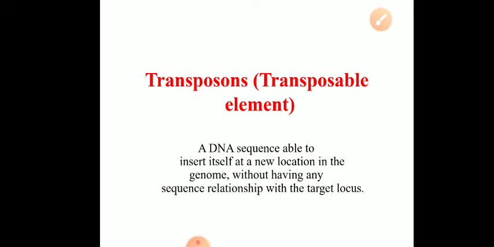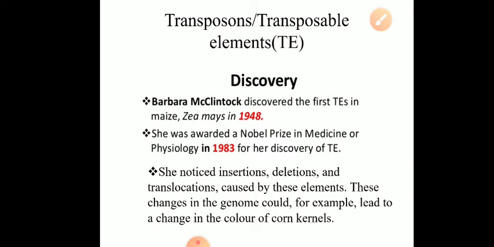In general, a DNA sequence which is able to insert itself at a new location in the genome without having any sequence relationship with the target locus. Initially, they were also called jumping genes, or insertion sequences, or transposons, or transposable genetic elements, because they are able to move from one location to another. They are able to insert themselves into a new location without having any genetic homology. So let us discuss in detail about transposons.